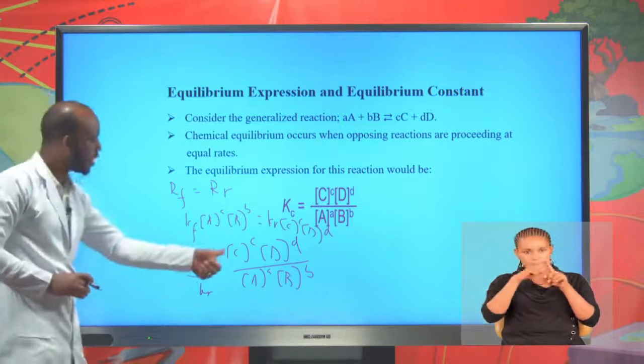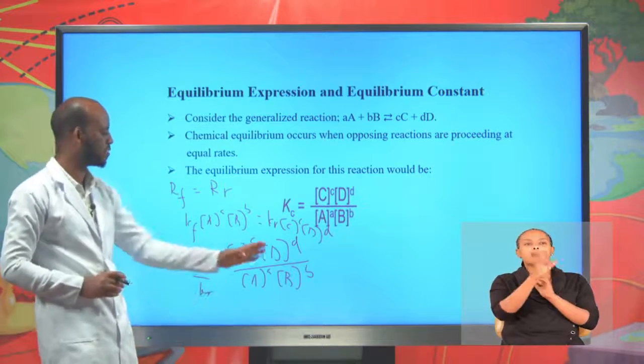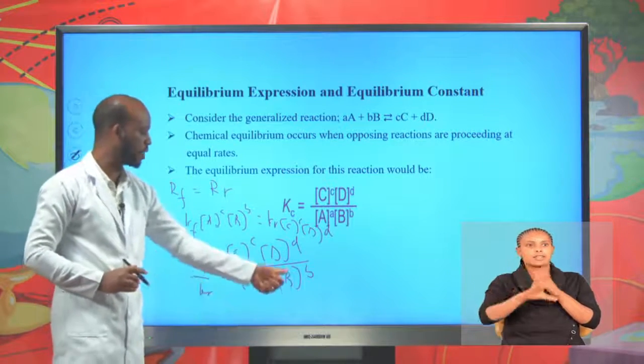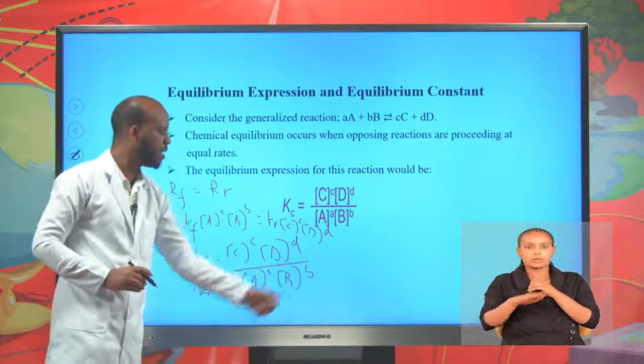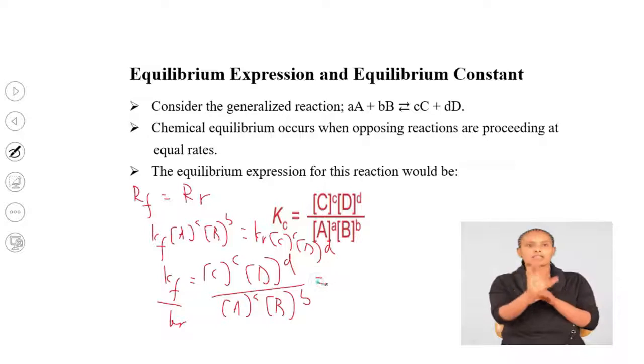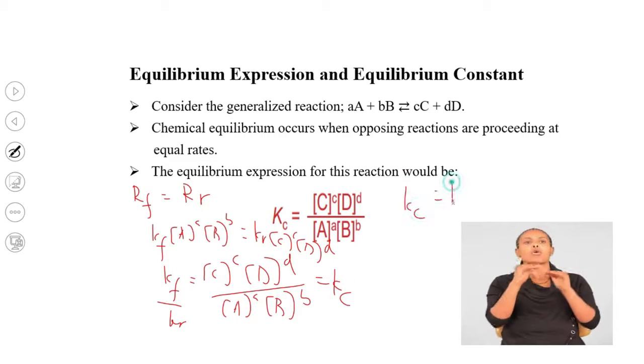But concentration of C raised to c times concentration of D to the power of d divided by concentration of A to the power of a times concentration of B raised to b is the equilibrium constant Kc. Therefore, Kc equal K forward divided by K reverse.